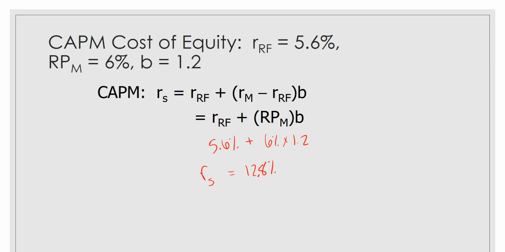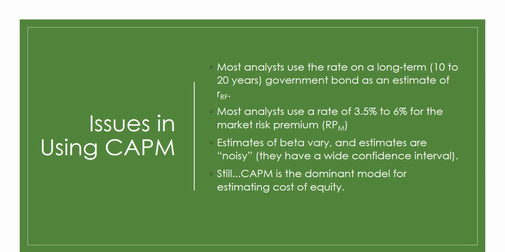So again, there are problems associated with the CAPM. The rate on long-term government bonds is used as an estimate of the risk-free rate. You can argue about whether it should be 10 years, 20 years, or 30 years, but typically it's between 10 and 20. Your market risk premium is generally between 3.5% and 6.5%. Your estimate of beta is going to vary, and they are very noisy, but it's still the best model we have for estimating the cost of equity.